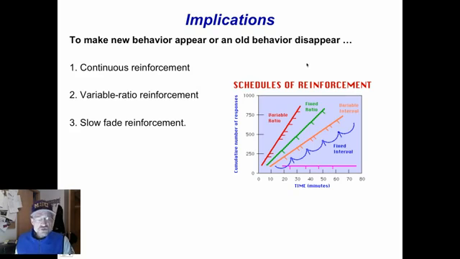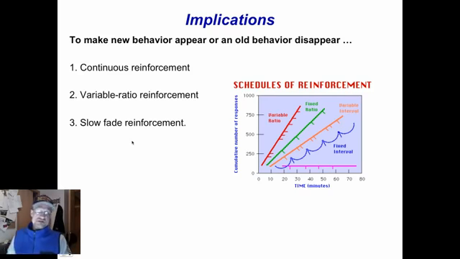So to make new behaviors appear or an old behavior disappear, use continuous reinforcement at first, but then move to variable reinforcement. Trying to get hand raising, first you reinforce hand raising every time you see it, but then you reinforce maybe twice, then every 3 or 4 times, and you vary it.